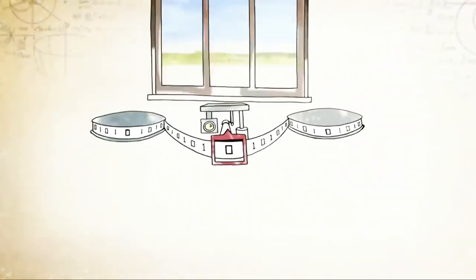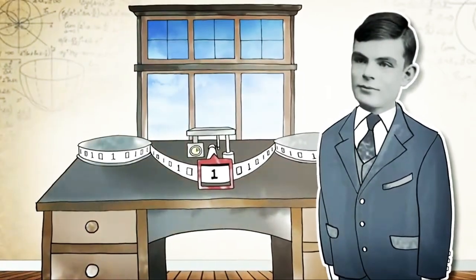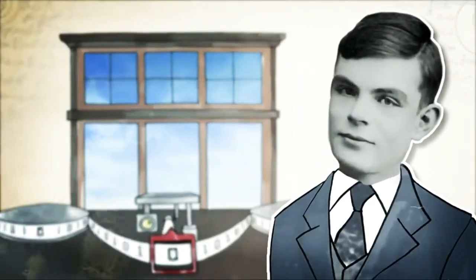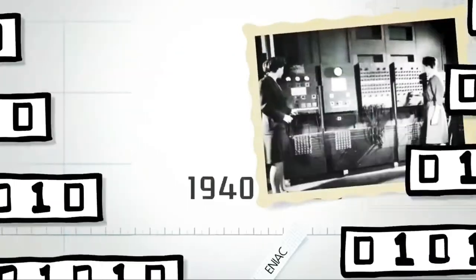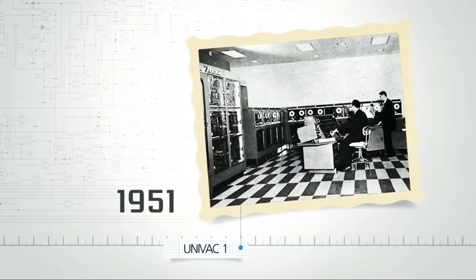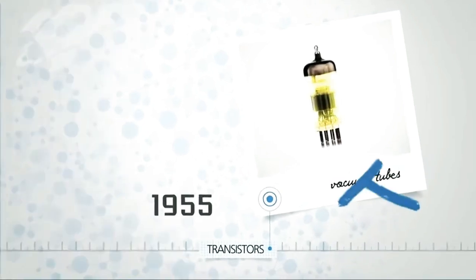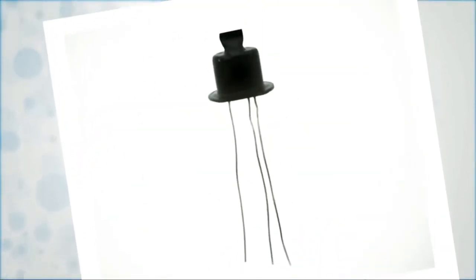In 1936, British codebreaker Alan Turing invents the Turing machine, which becomes the basis for the modern computer. You're welcome. Through the late 40s and early 50s, mainframe computing is introduced and goes commercial. And by 1955, transistors start replacing vacuum tubes, exponentially accelerating processing speed.